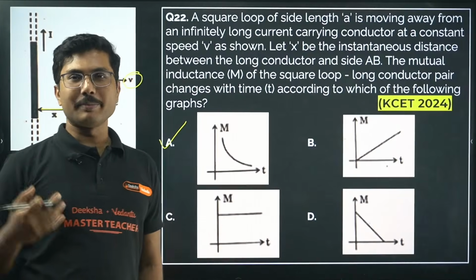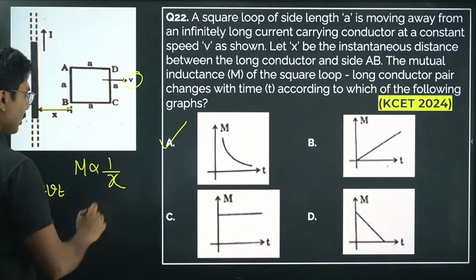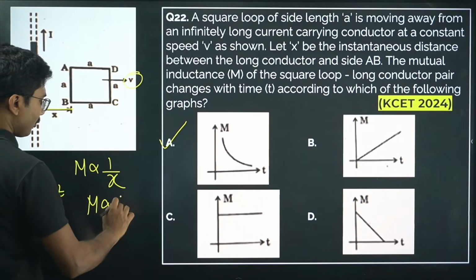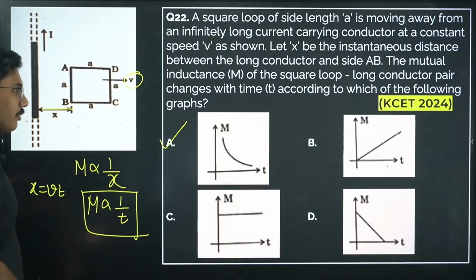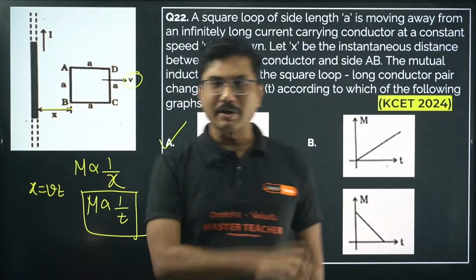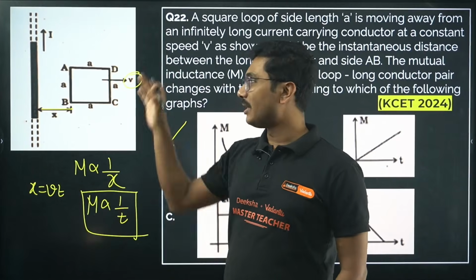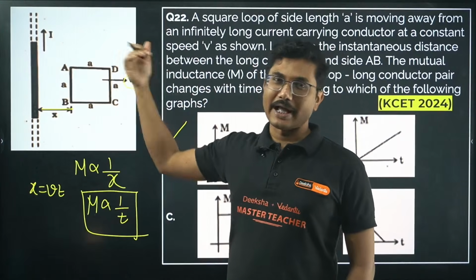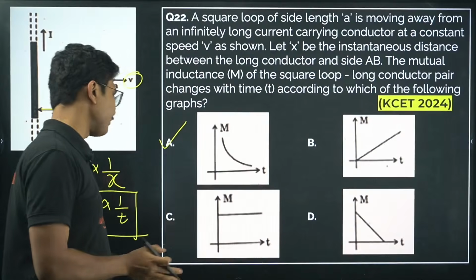S is equal to ut plus half at square. A is not 0 here, acceleration is not there. So mutual inductance must be proportional to 1 by t. Okay, so that's why it will be an inverse square graph. Now the exact derivation is not simple, ln, a logarithm to the base e will come, and you have to derive one formula and then solve it. That is a very long process and obviously out of syllabus.